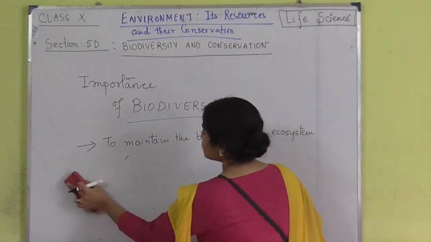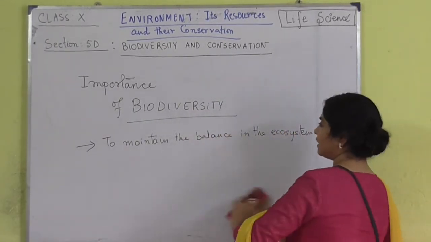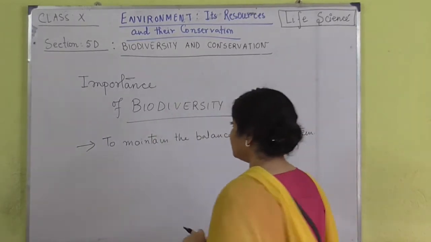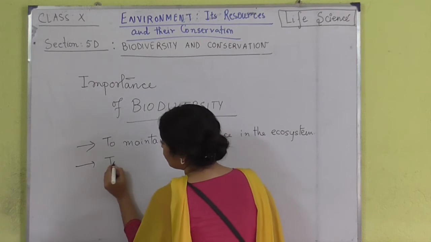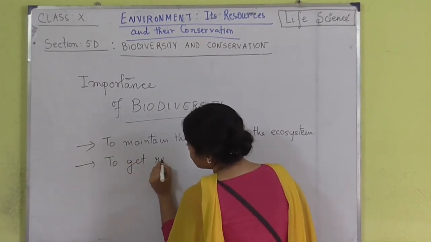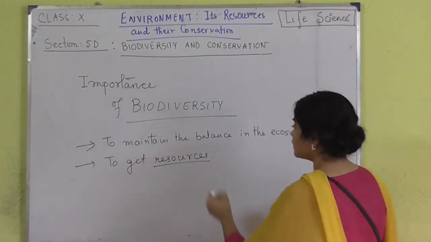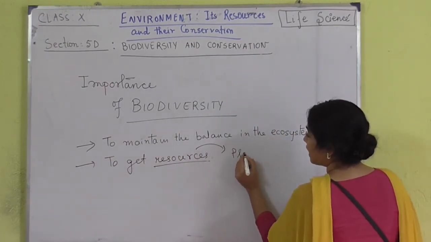What can be another point of importance of biodiversity? Now, we know that from different types of plants we are able to get resources. Why resources? Because resources are provided by plants.